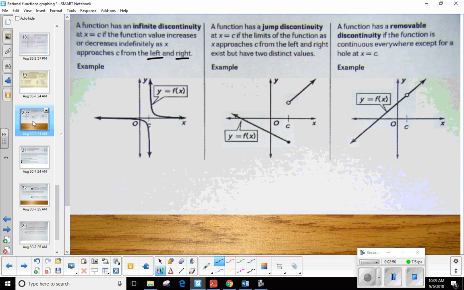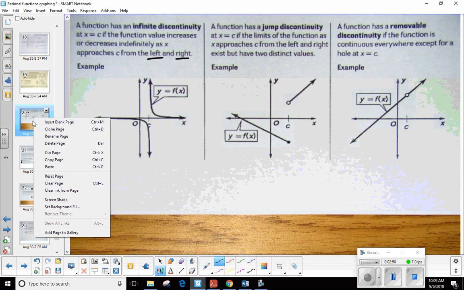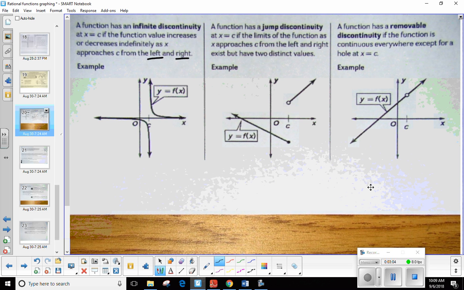Okay, so I'm not going to bother with this stuff right here. I'm going to go ahead and just get right into it. If there is a problem at a particular value of x, well, these could represent what's happening. We have an infinite discontinuity. That's a vertical asymptote. If, as we approach some value of x that we're calling c from both sides, the y values either increase or decrease indefinitely. That means we're going positive infinity or negative infinity, and you'll be able to notice that very quickly.